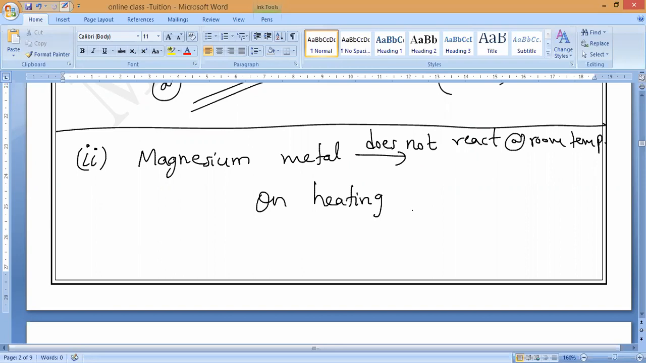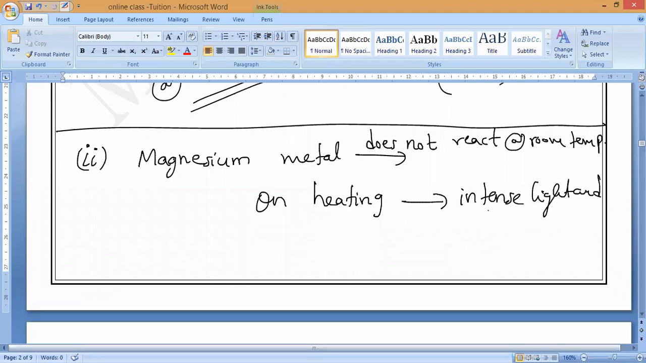Understand? Magnesium burns in air, which will give a dazzling flame. Do you remember which flame it will give? Dazzling flame, white color flame. It will give a white color dazzling flame, and it will form magnesium oxide. Yes, it will produce intense light and heat.